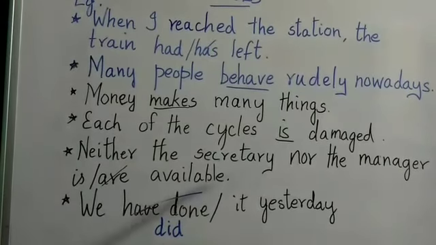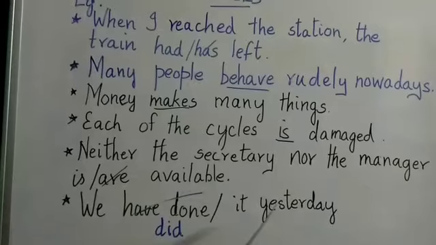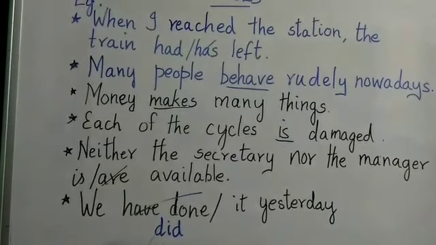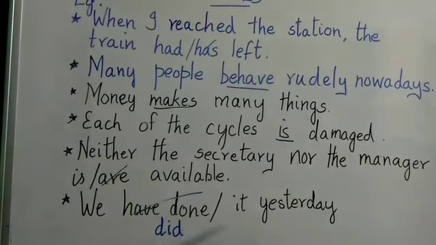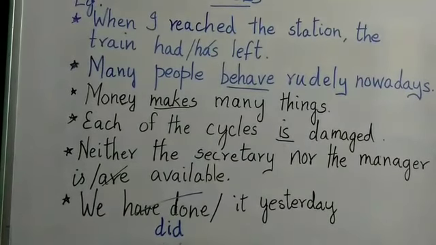Neither the secretary nor the manager is or are available. So you should use is and you should cancel are. Neither the secretary nor the manager is available. Then last one, you see: we have done it yesterday. Often we use this one, it is wrong. Yesterday is past tense, so we did it yesterday. That is direct, no? It is simple past. So you should use "we did it yesterday".